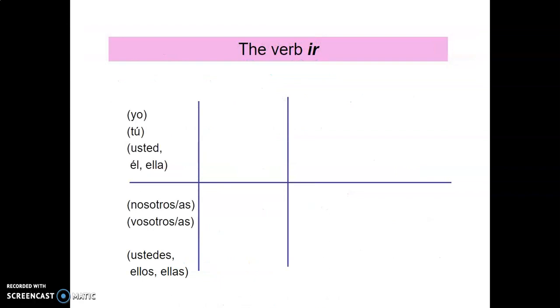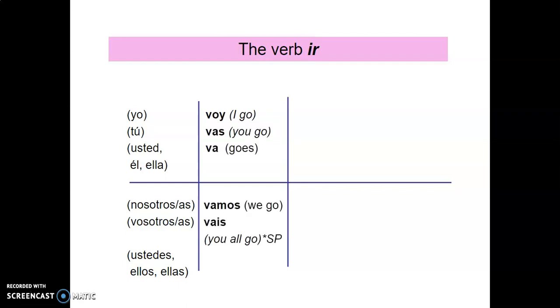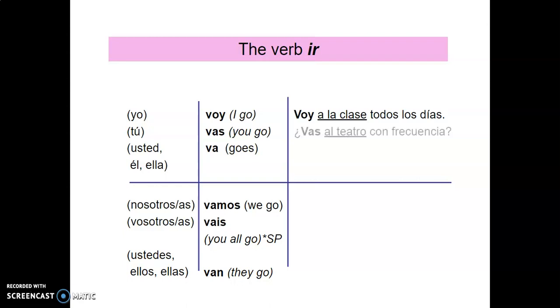Let's look at the verb conjugations. As with all verbs, you have to conjugate this verb in its various different forms. So again, these are the present tense conjugations. So for each of these conjugations, we are saying either I go or I'm going, you go, you are going, he, she goes or is going, we go or we are going, or they go, they are going. For example, voy a la clase todos los días. I go to class every day.